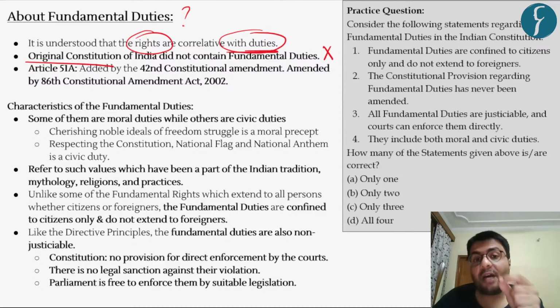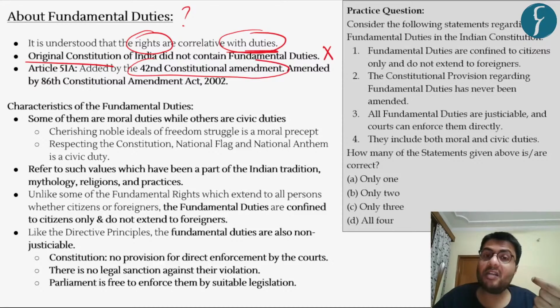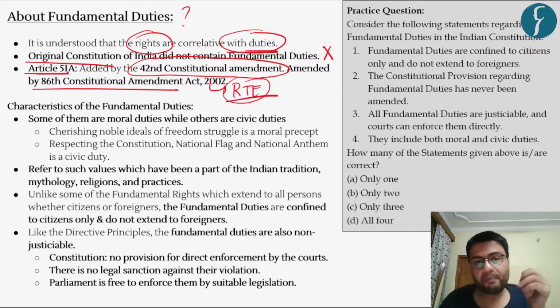Rather, fundamental duties were added to the Constitution by the 42nd Amendment, which added Article 51A. Further, this provision was amended by the 86th Constitutional Amendment Act, which provided for a fundamental duty related to the right to education.